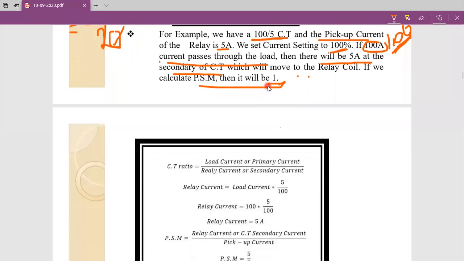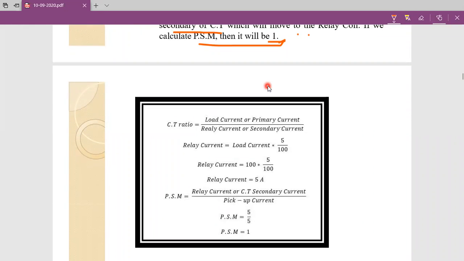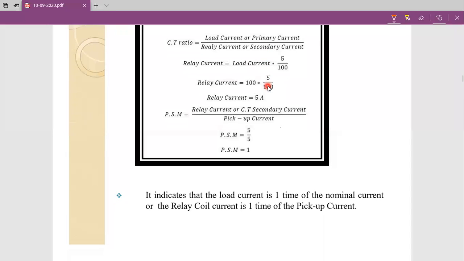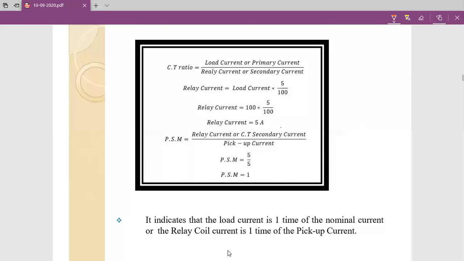Here are the examples, as I said previously. When the fault current is equal to 100, we get PSM equal to 1. If the fault current is 1000, at that time the PSM value is equal to 10.